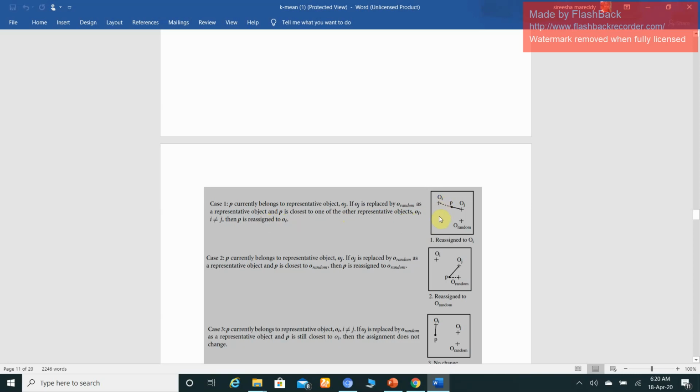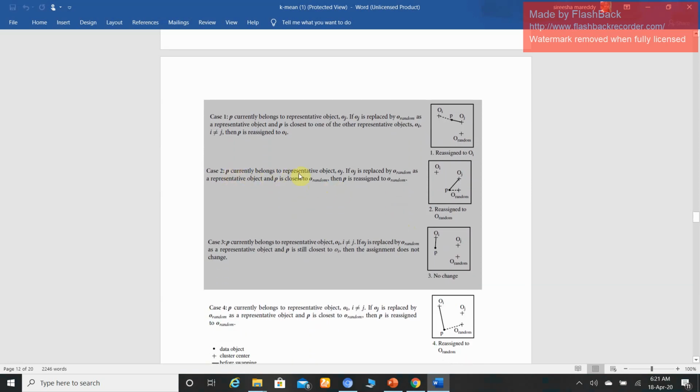So that is the point here. Before swapping, P is nearer to Oj. If we select one more data point, that is called O random. If the distance from P to Oi is nearer, we must swap these things. The thick line indicates before swapping, the dotted line indicates after swapping.